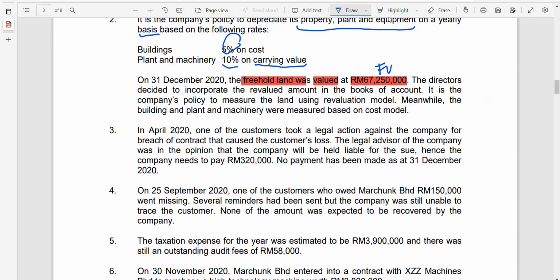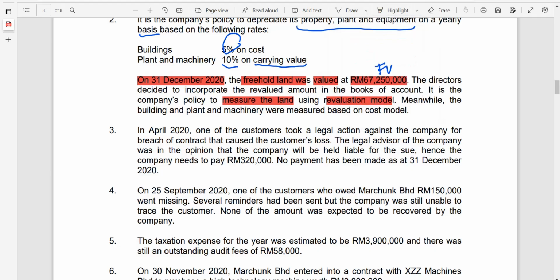When was the fair value? The fair value on this 31st of December, the end of the year. So you don't have to go and adjust the depreciation whatsoever because this is a non-depreciable asset. You are going to incorporate this into the amounts in the books because items here use the revaluation model. Measure the land on subsequent measurement using the revaluation model.